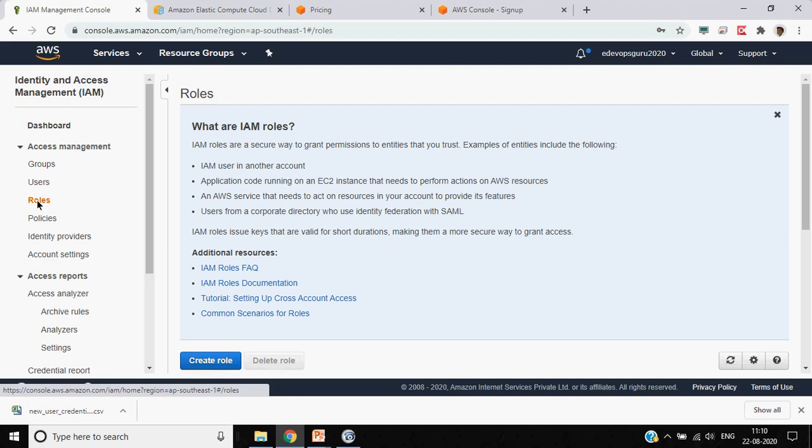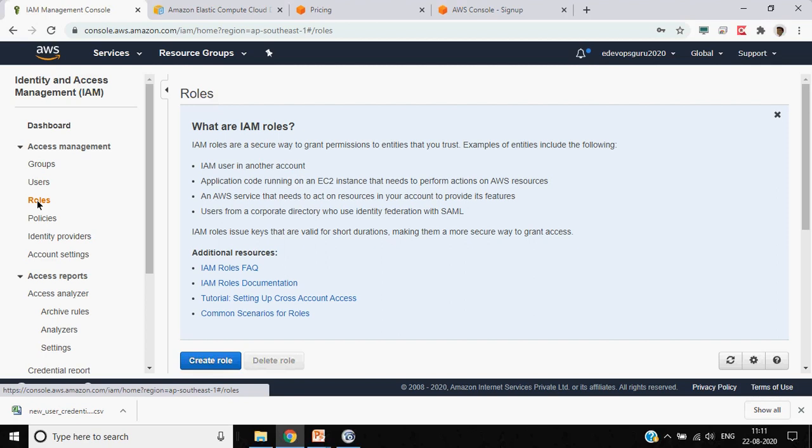So does it make sense? Because this is the very important differentiation which, for new people, is a new concept. So let me just reiterate it. Users and groups come into the picture when you want to access the AWS console using the web portal. That will help you control which services a particular user can see and which services a particular user can configure from the GUI itself.